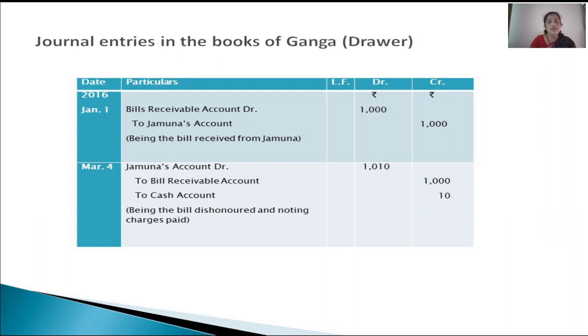Then Jamuna's account debited. Jamuna still continues to be our debtor because she has dishonored our bill. That means she has not paid the amount on our bill on the due date. So she still continues to be our debtor. So Jamuna's account we have to debit. Earlier Jamuna was our debtor only for 1000. But because of dishonoring of the bill, now she became our debtor for 1010 rupees, that 10 rupees being the amount of noting charges.